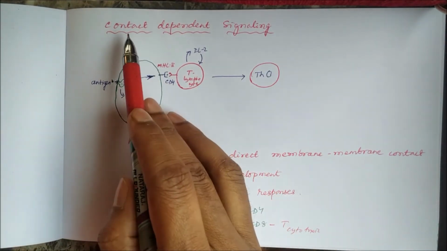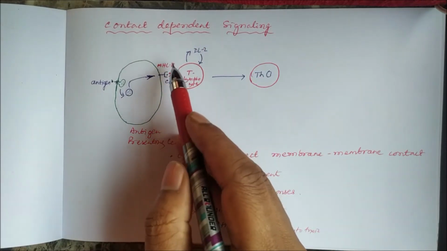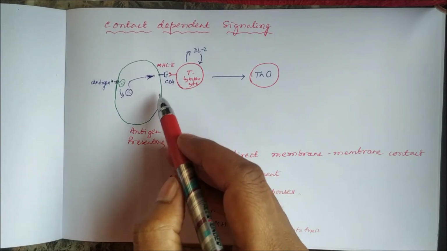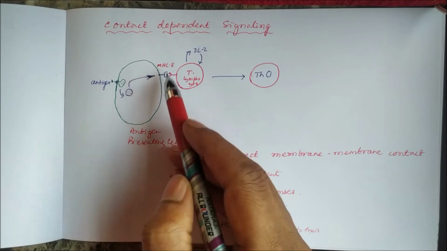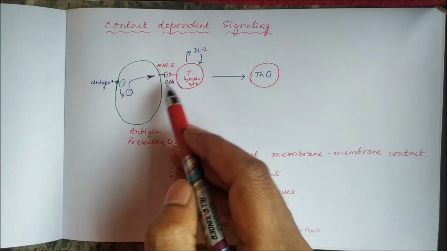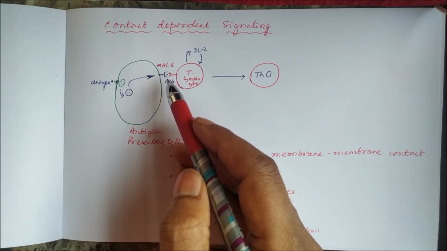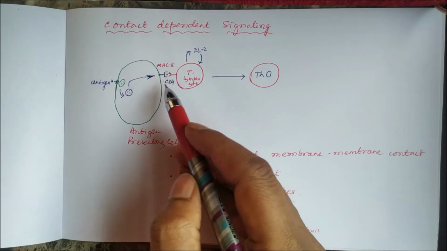So here what we are discussing is contact dependent signaling. Why do we call it contact dependent? Because the two cells are in close proximity with each other and they are in contact with each other. One cell is showing the signal and the other cell is having the receptor, and both are interacting.